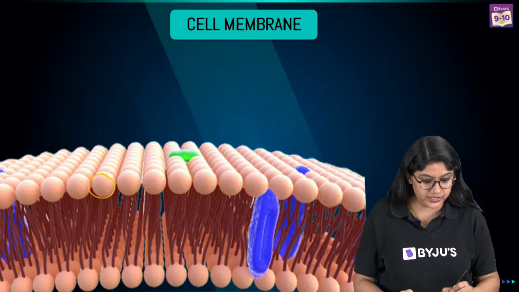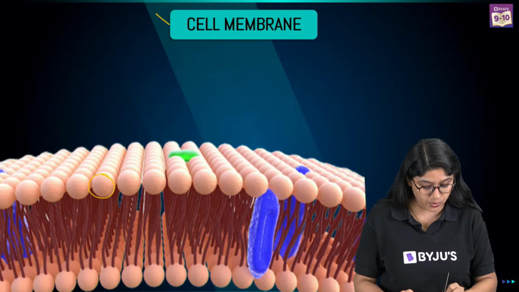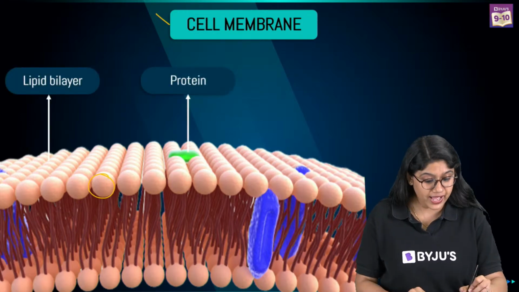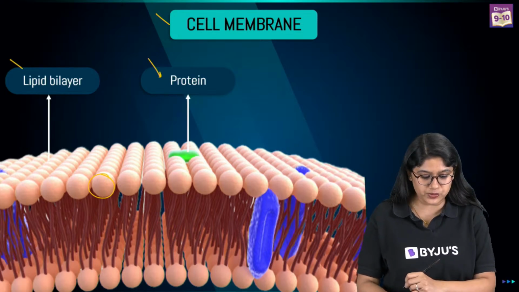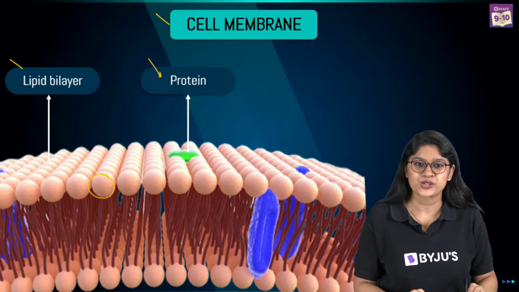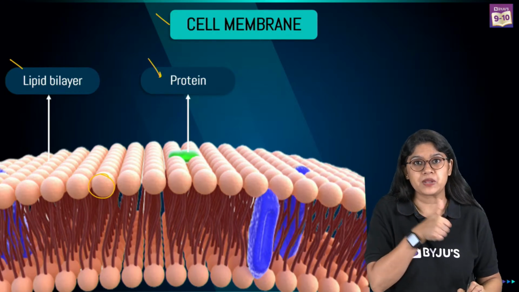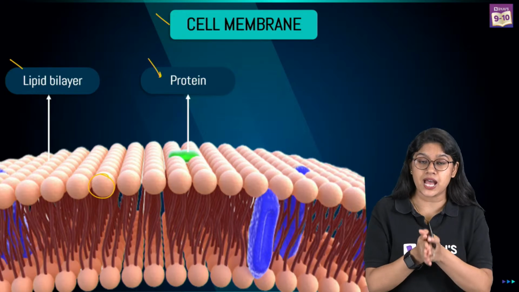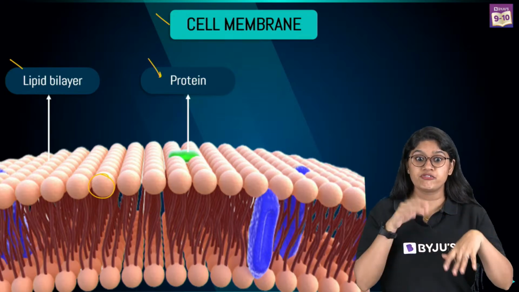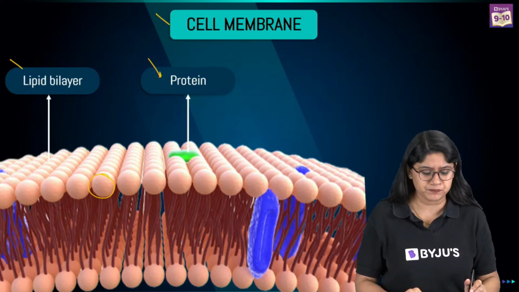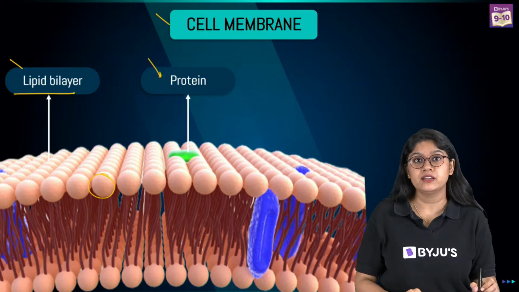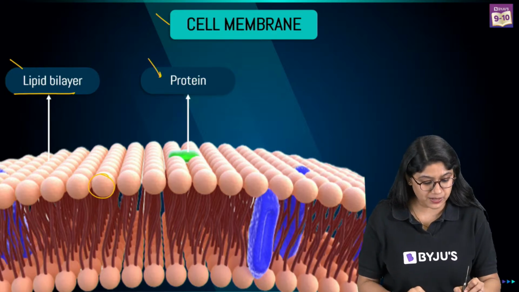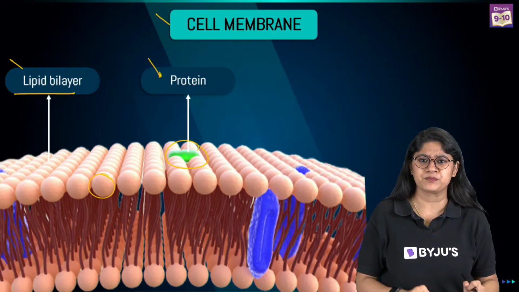So, in the cell membrane structure, we have the lipids, which form a bilayer, two layers, and we have proteins over here. The one thing about the plasma membrane we all should remember is that it is the outer membrane, and it is really very flexible. It is made up of the lipid bilayer, two layers of lipid, and of course there are proteins in between.